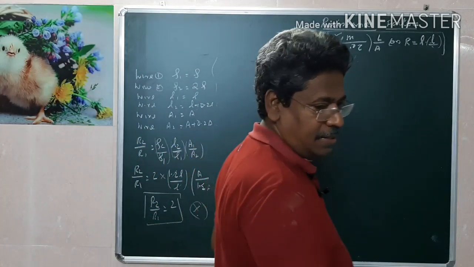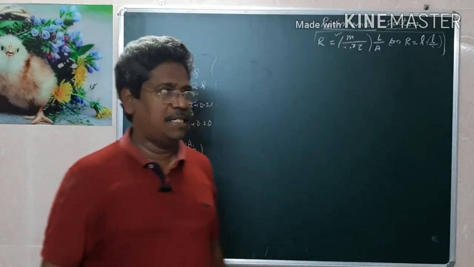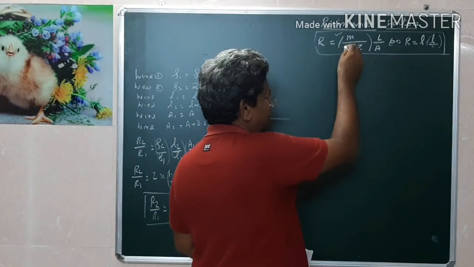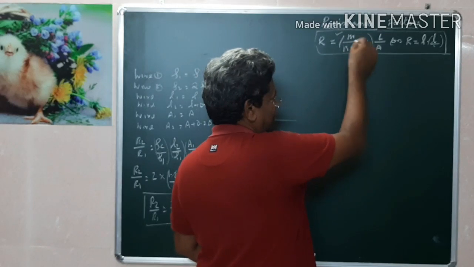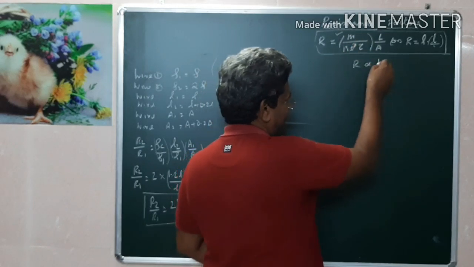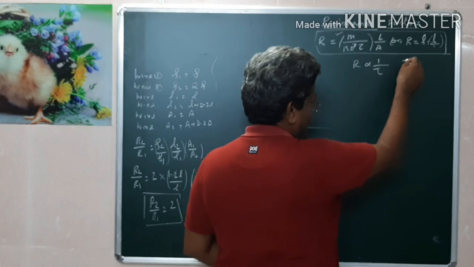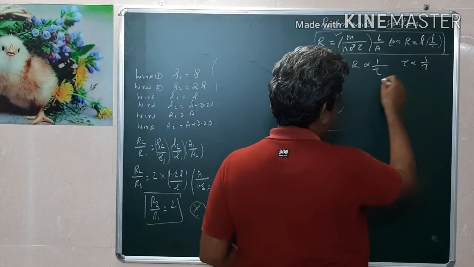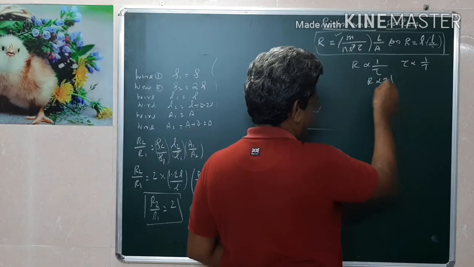That is, resistance depends upon the temperature. The temperature dependence of the resistance is due to R is proportional to tau, where tau is proportional to temperature. Therefore, tau is proportional to 1 by T. Therefore, generally R is proportional to temperature. This is the basic formula.